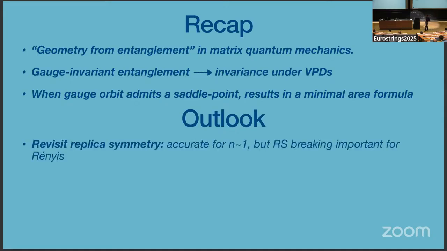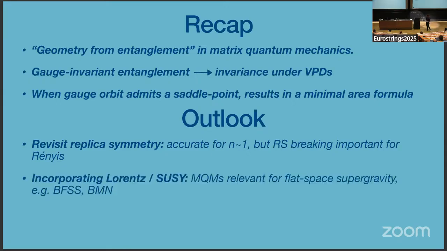One would be to revisit this assumption of replica symmetry, which is of course enough to get the entanglement entropy when n is very close to 1. But replica symmetry breaking effects, just like in AdS/CFT, are important for Rényi entropies. Essentially, what we've done is we've pretended that the bulk could be filled in with a conical defect instead of looking at back reactions. So it'd be nice to revisit this.